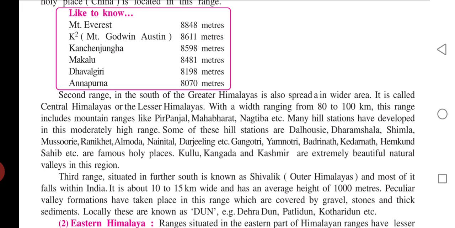And if you want to see with better understanding, go to YouTube and see the video about the Himalaya ranges on the northern side, then you will get a better understanding. So hill stations are Dalhousie, Dharamsala, Simla, Mussoorie, Ranikhet, Almora, Nainital, Darjeeling, Gangotri, Yamunotri, Badrinath, Kedarnath, Hemkund Sahib. Then the third range, situated further south, is known as Sivalik.